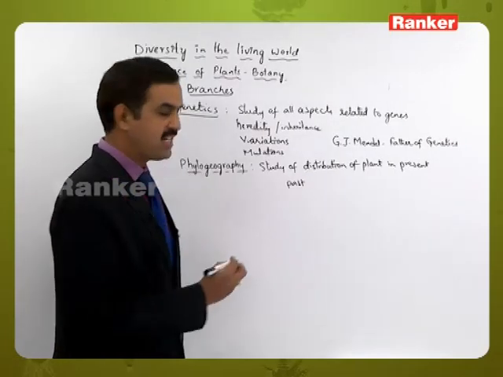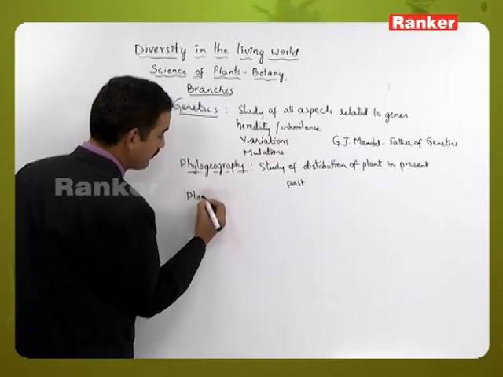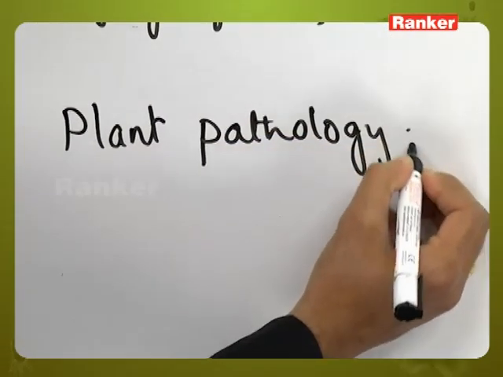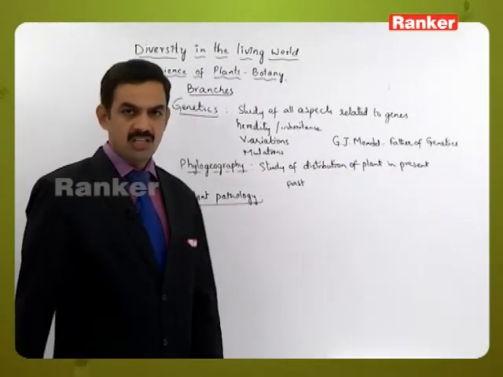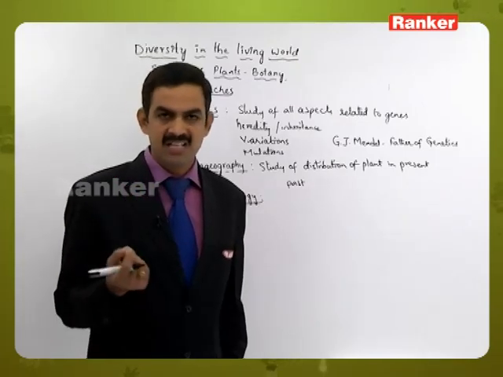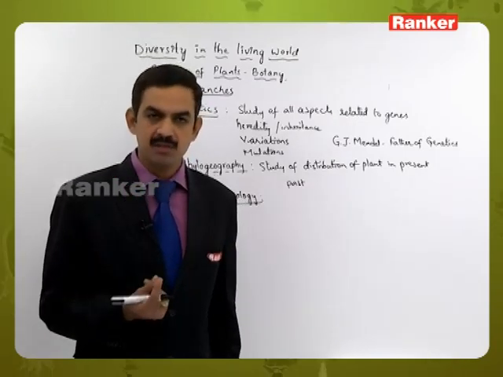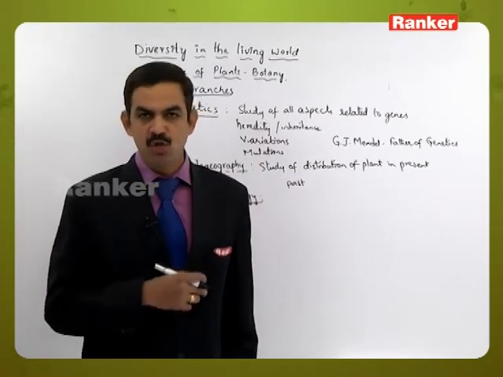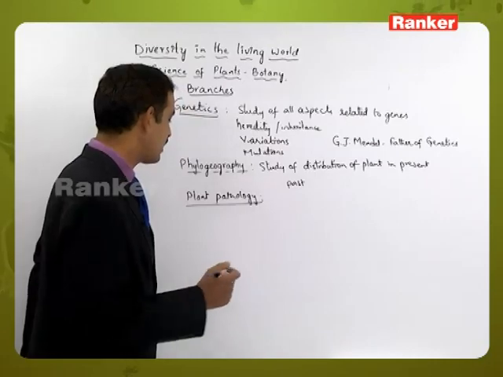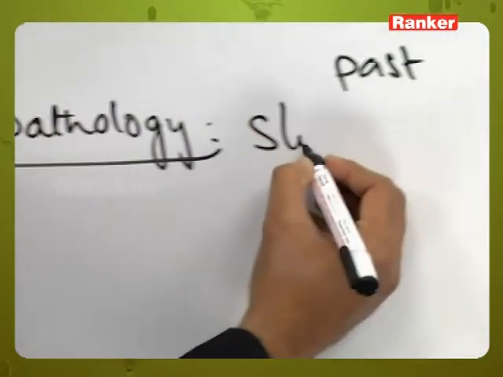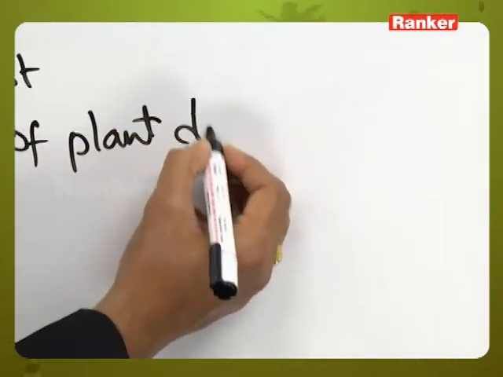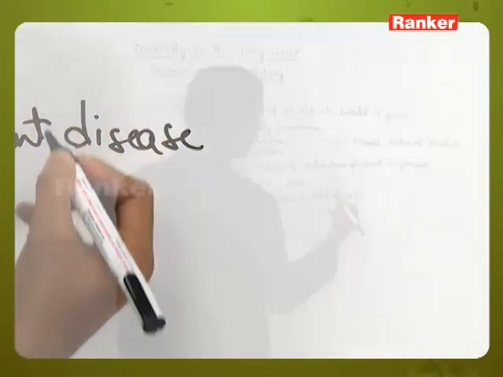The next branch of botany is plant pathology. Pathology deals with the study of diseases, not only the study of diseases but also the symptoms and the curative and preventive measures for that disease. That aspect is called pathology, and plant pathology means the study of plant diseases.